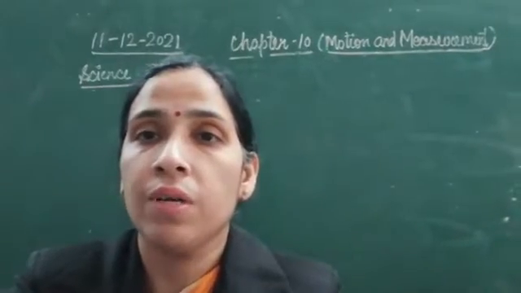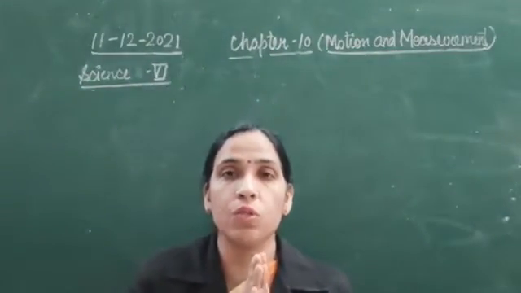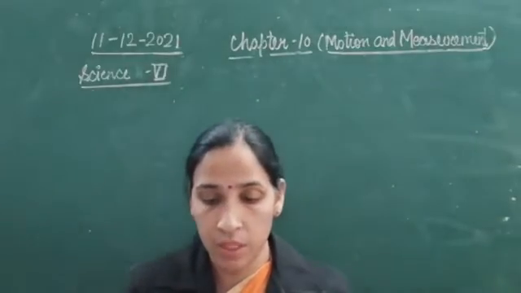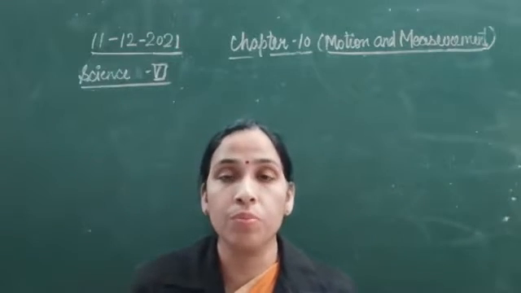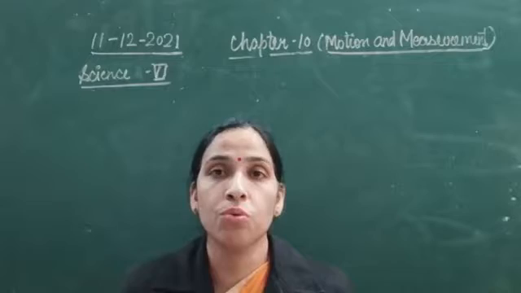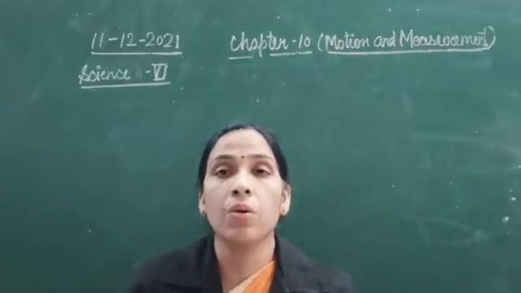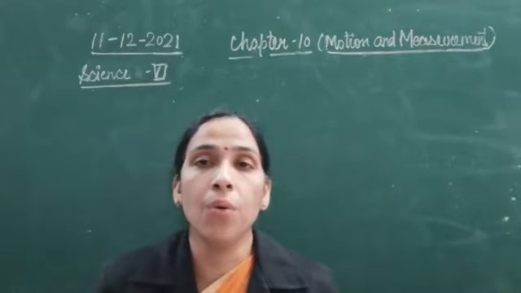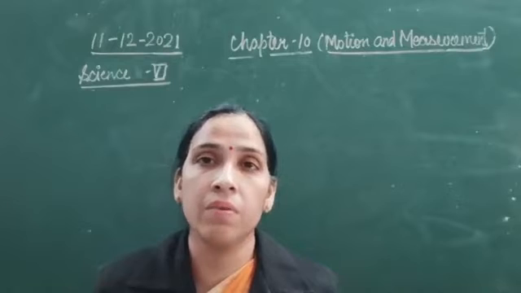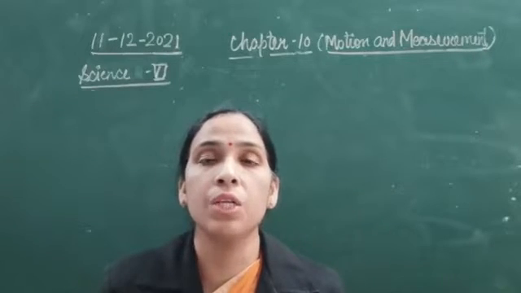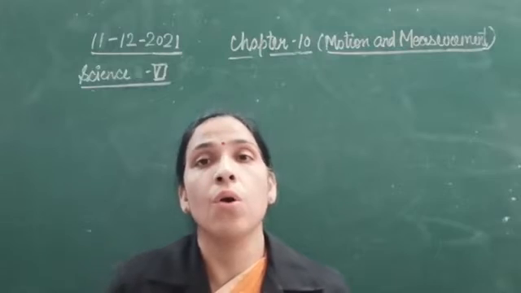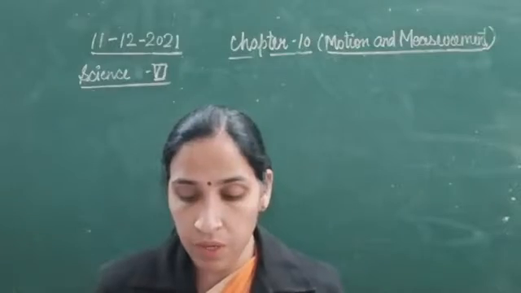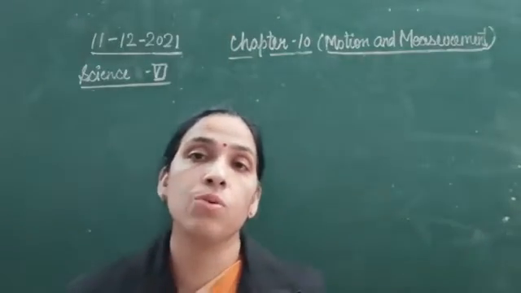Children, as you all are aware, we were doing a revision of chapter 10, motion and measurement. In our last class we have done different types of motion and the objects which show more than one type of motion. Today I will be starting our class with the story of transport, like how did people travel in our earlier time when they needed to go from one place to another, or how did they transport their goods, different items which needed to be sent from one place to another place.